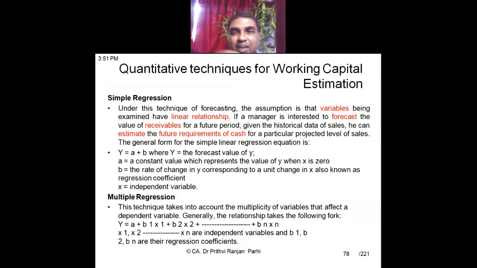If a manager is capable of forecasting the receivables for the future period, on the basis of historical sales, then on that basis he can also estimate the future requirement of cash or other current assets. So on the basis of historical data, he will be able to predict the future requirement of current assets, and consequently the future requirement of working capital.